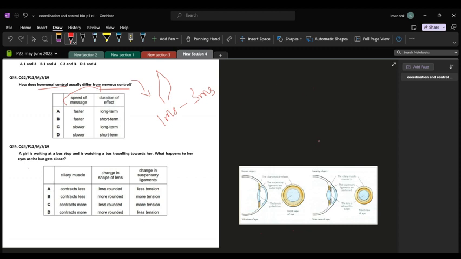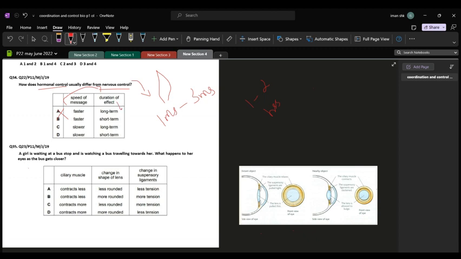For hormonal control, you can take this example. For example, you had your breakfast. Now, after 1 to 2 hours, this is happening in milliseconds and this is happening in hours. You can see that within 1 to 2 hours, your blood glucose level would again be normalized by the production of insulin, which is a hormone that controls your blood glucose level. So the speed of message is faster in nervous control, but here they have asked you to compare hormonal control with the nervous control, so it has to be slower in comparison. So either C or D would be the answers, not A and B.